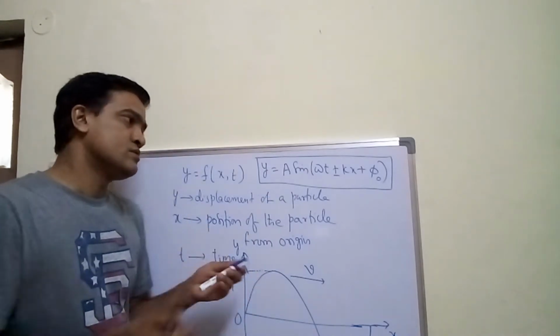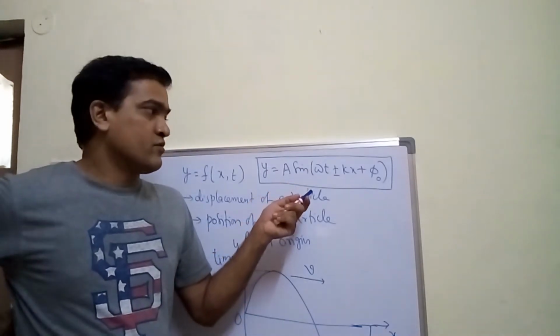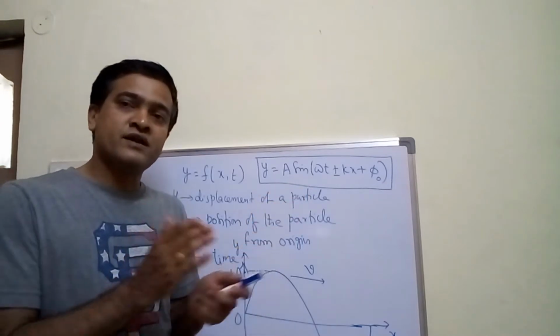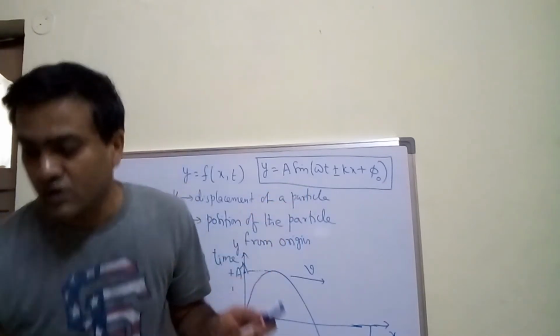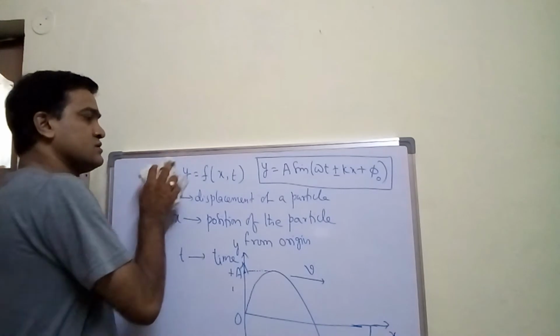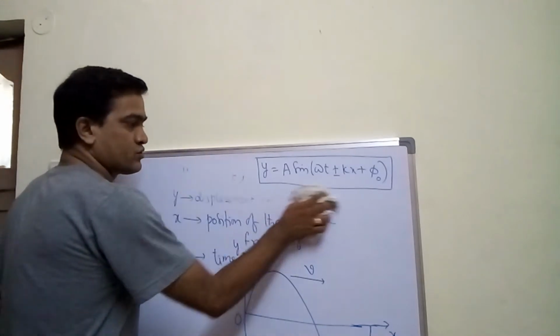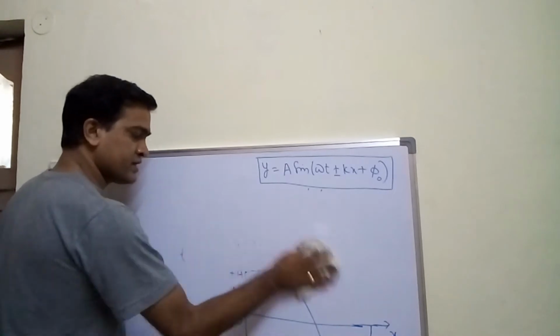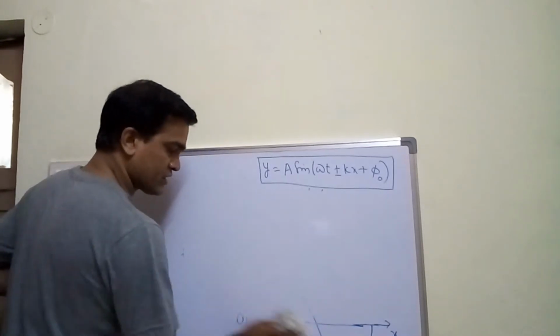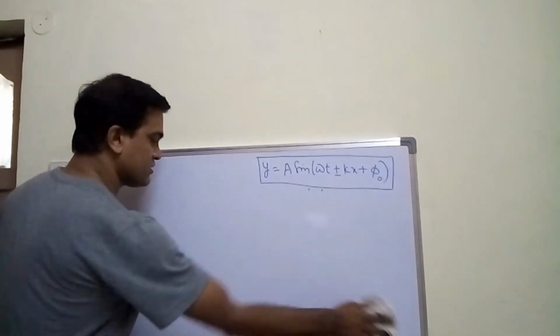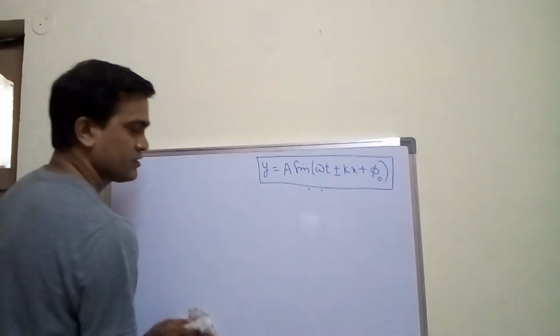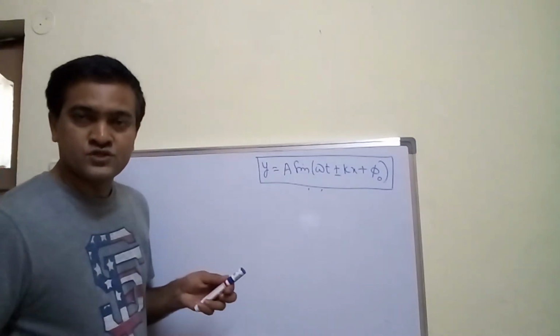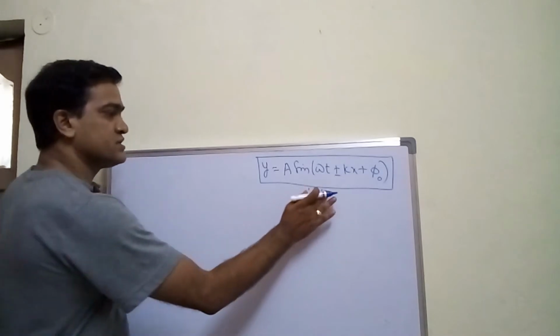Fine. So from this we have calculated wave velocity, right? Let me give formulas first for angular frequency or angular velocity, and then show you the propagation constant.